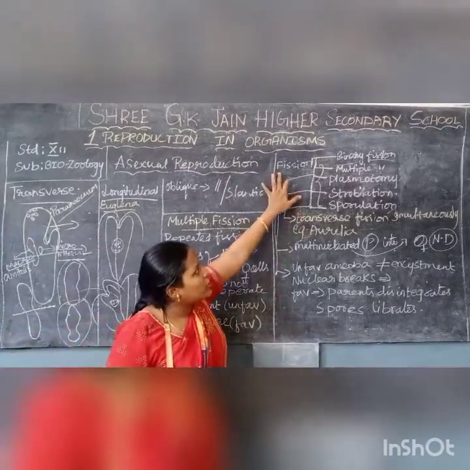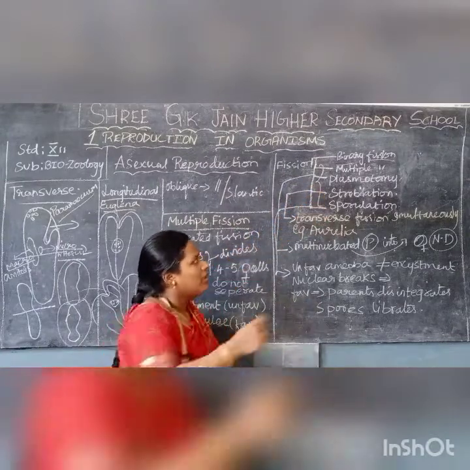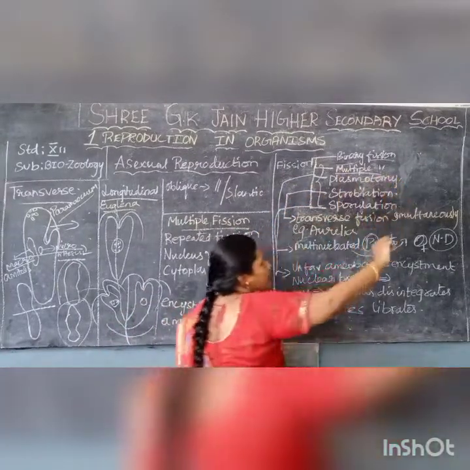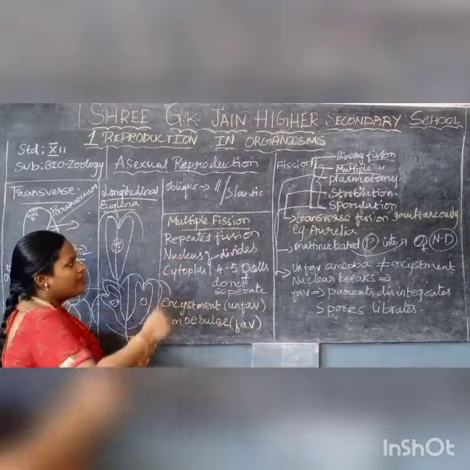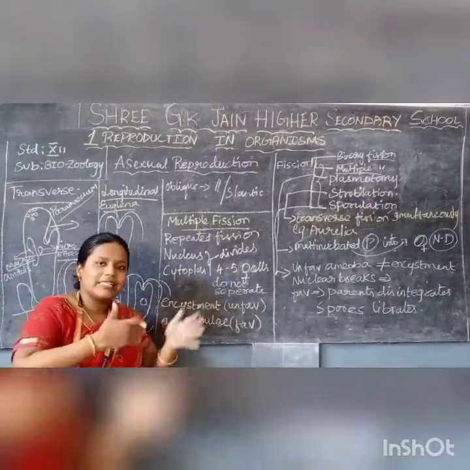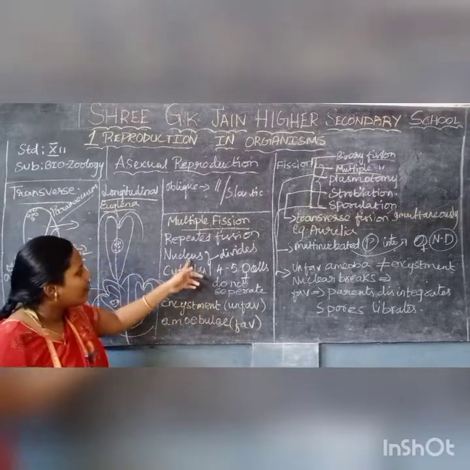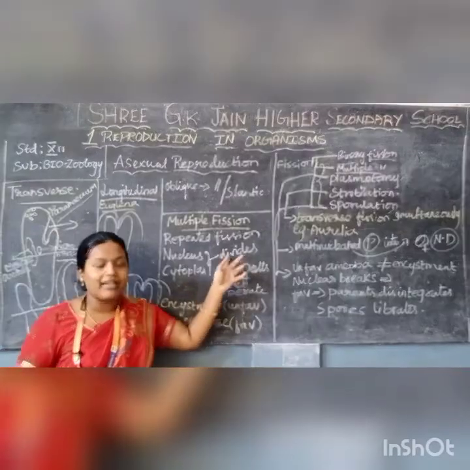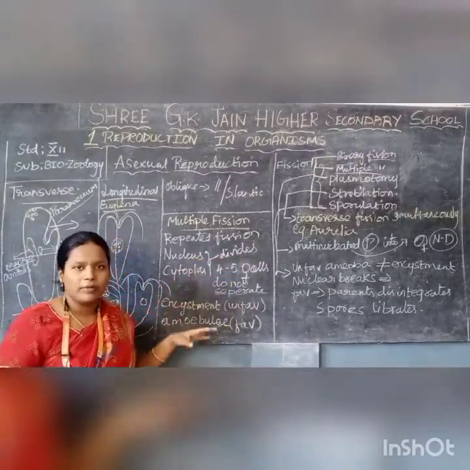So under fission we have finished with binary fission. Now we are going to see multiple fission. So multiple fission means what? Repeated fission. Repeatedly the cell division takes place. So here first the nucleus starts dividing and 4 to 5 daughter cells will be produced.